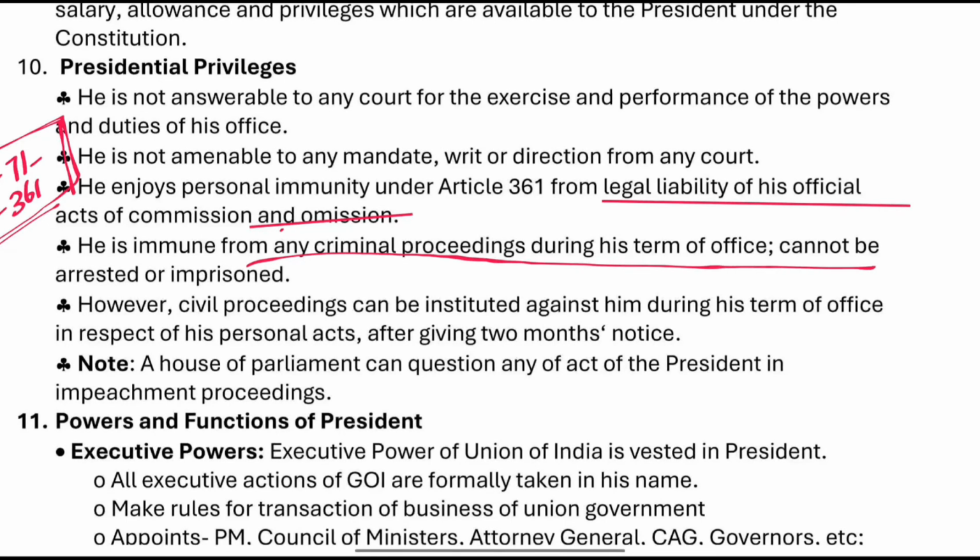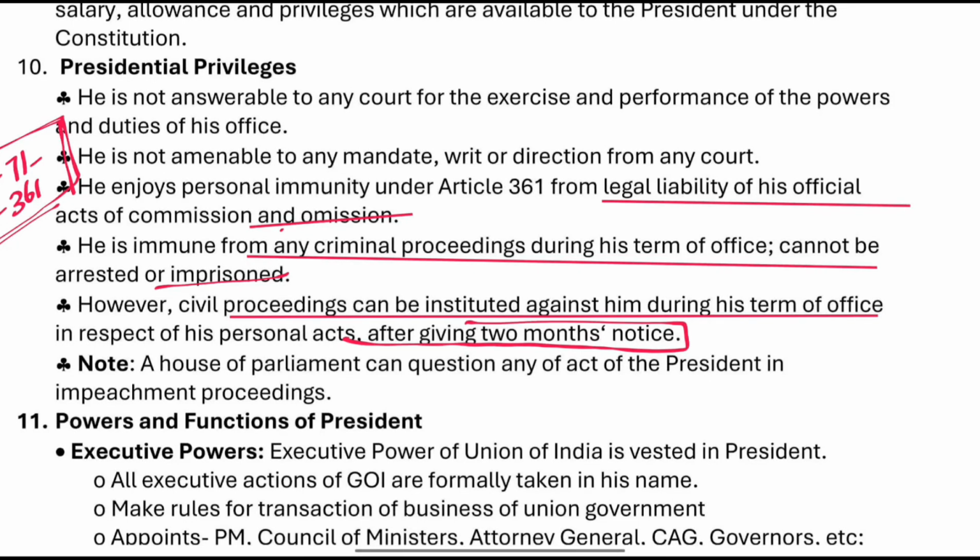He is immune from any criminal proceedings during his term and cannot be arrested or imprisoned. Civil proceedings can be instituted against him during the term of office in respect of his personal acts after giving a 2 months notice. So a 2 months notice is needed for the civil proceedings. Houses of Parliament can question any act of the President only during the impeachment process.